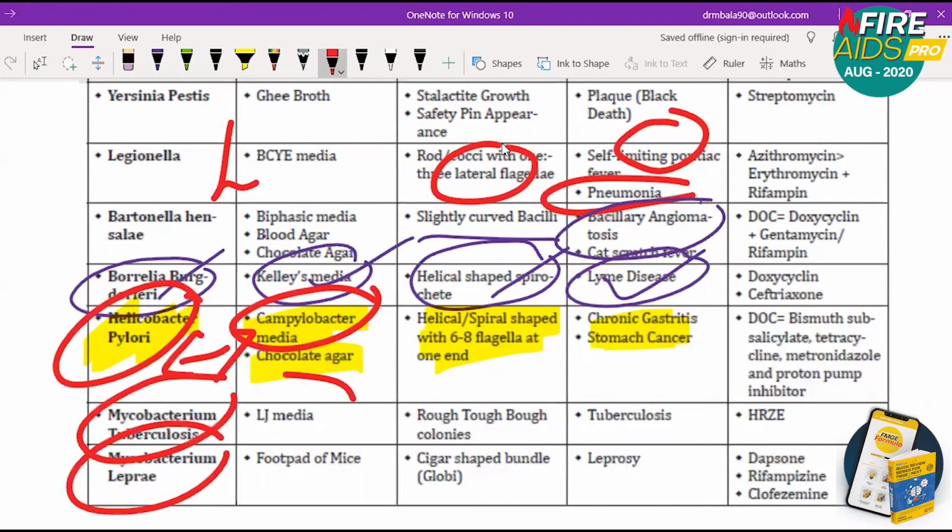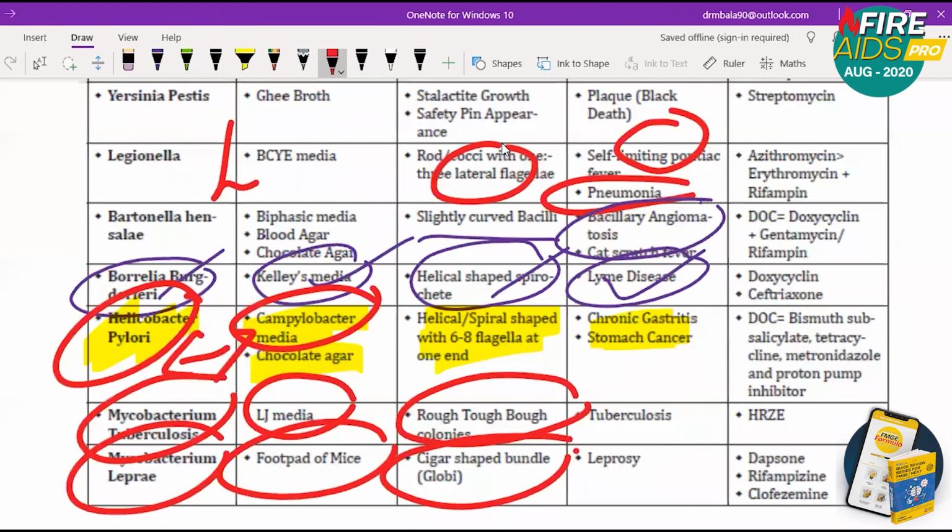So TB means LJ media is used. Leprae means footpad of mice is used. TB means rough buff colonies. Leprae means cigar bundle, that is called globi arrangement. So arranged like a cigarette bundle, that is called globi.